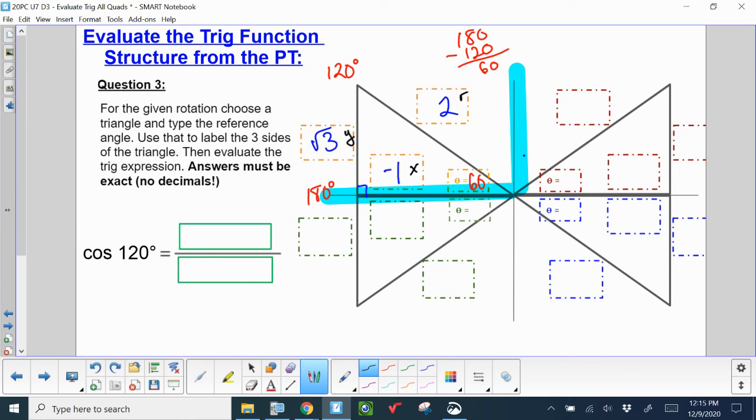And now it's time to answer the question, what cosine of 120 is. I know cosine is x divided by r, so my x number is -1, and my r is 2. And really, that's it. That's my answer, -1/2. So you'd want to be able to explain what you did and why you did. Your explanations matter to me. Make sure things are positive and negative are aligned correctly.